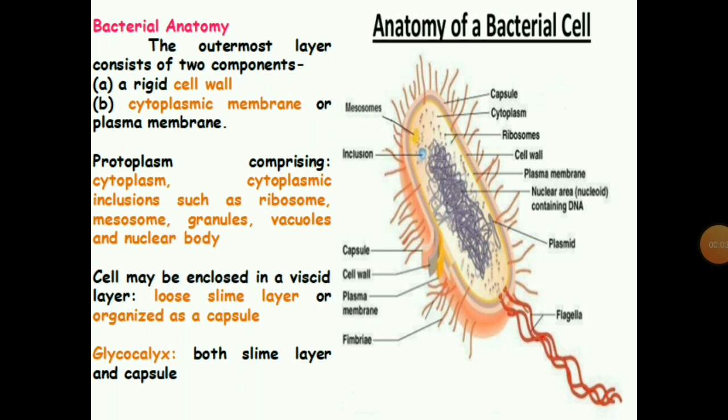Bacterial anatomy. The bacterial outermost layer consists of two components, a rigid cell wall and the cytoplasmic membrane or plasma membrane. The protoplasm comprises cytoplasm, cytoplasmic inclusions such as ribosomes, mesosomes, granules, vacuoles, and the nuclear body. The cell may be enclosed in a viscid layer. If the viscid layer is tightly attached to the cell, it is called a capsule. If it is loosely attached to the cell, it is called a slime layer. Both slime layer and capsule are combinedly called the glycocalyx.